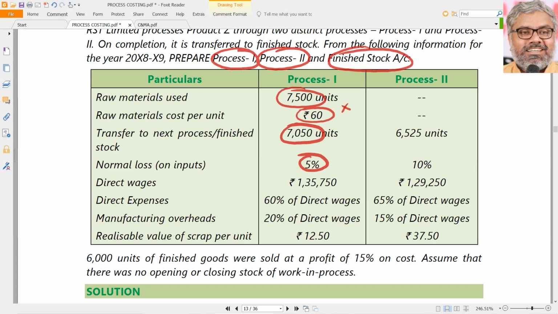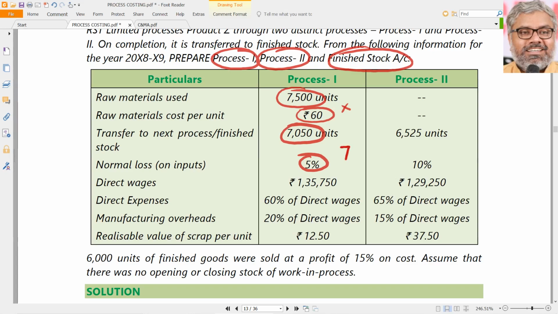Once again, 7,500 units are inputted. 5% normal loss means ideally 7,125 units are supposed to be produced, but only 7,050 units are coming out. That means there is an abnormal loss of 75 units.